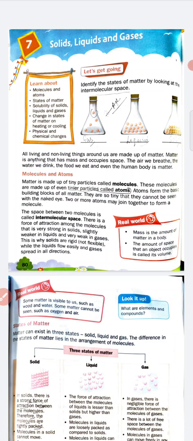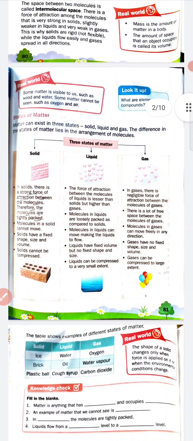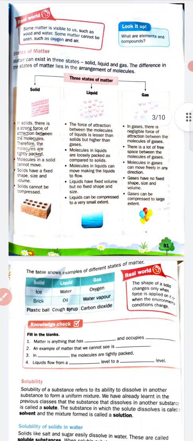Students, in the previous lecture we discussed molecules and atoms. Now, in this lecture we will discuss the three states of matter: solid, liquid and gas. Some matter is visible to us and some matter cannot be seen. Some matter is visible to us, such as wood and water, and some matter cannot be seen, such as oxygen and air.